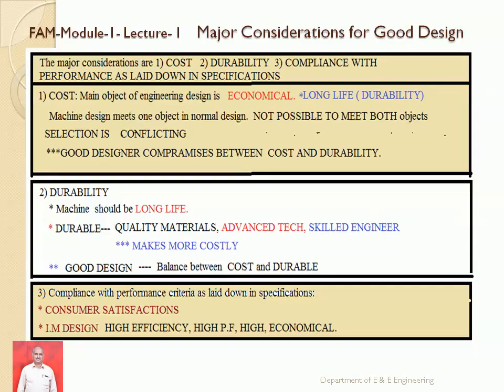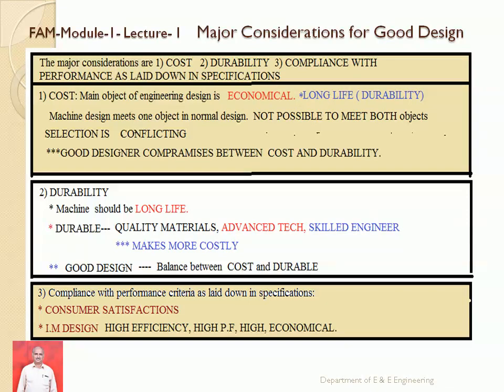Number 3, compliance with performance criteria as per the specifications. That means the designer has to design to meet consumer needs and specifications, and coordinates between manufacturer and consumer.